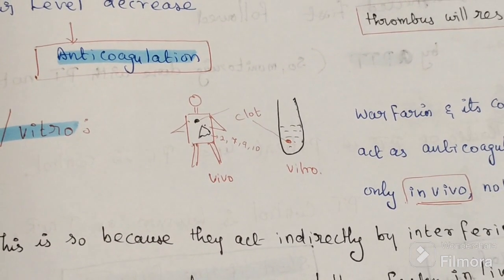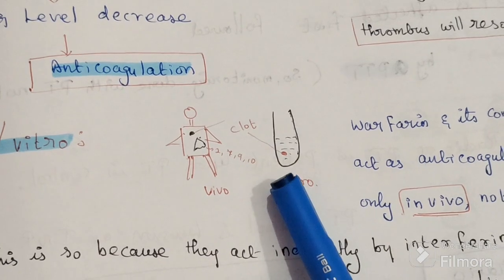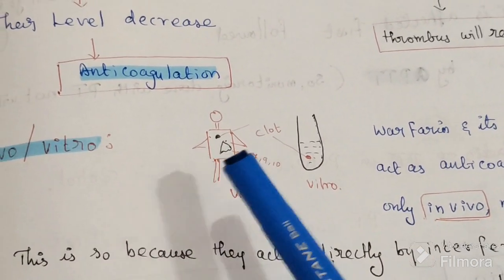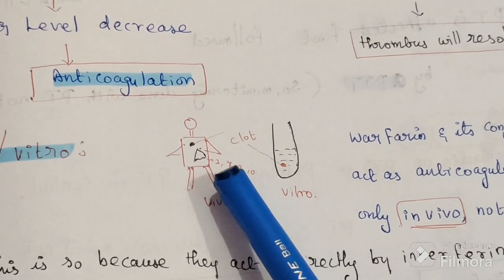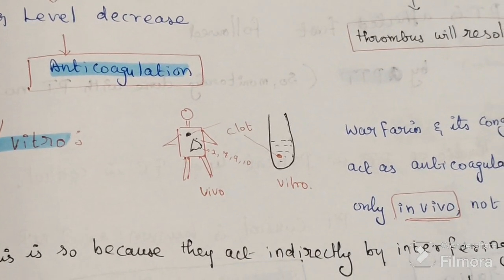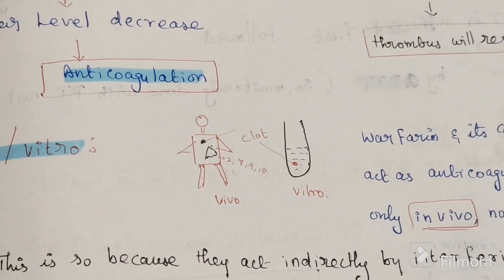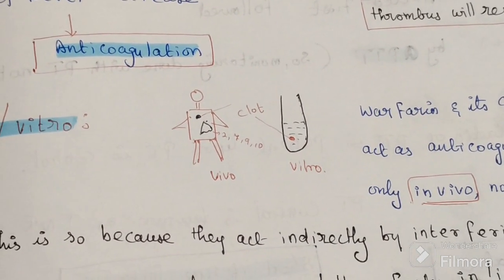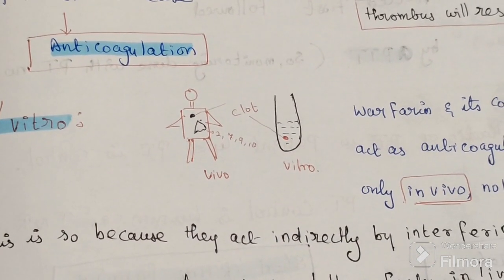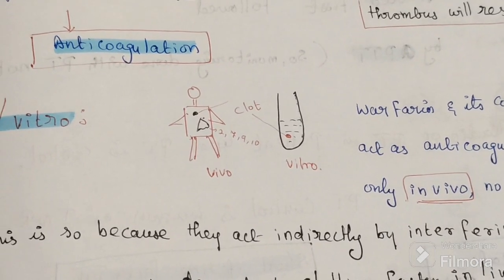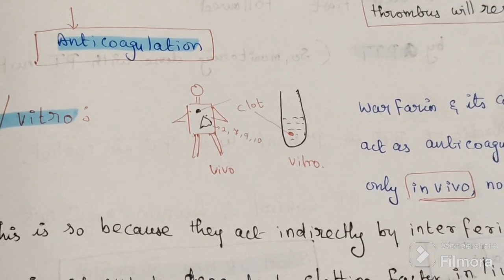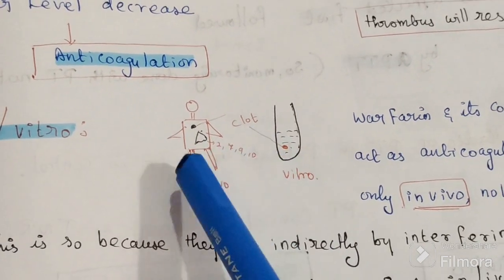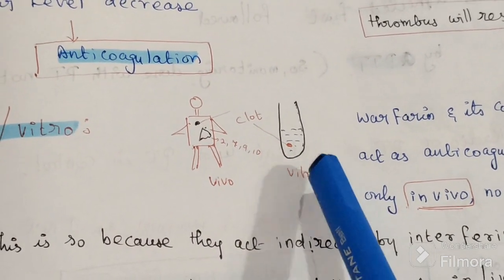Here in the test tube there is no liver. So the clot will dissolve in the person, but in the test tube we don't have a liver. So warfarin functions only in vivo, not in vitro.